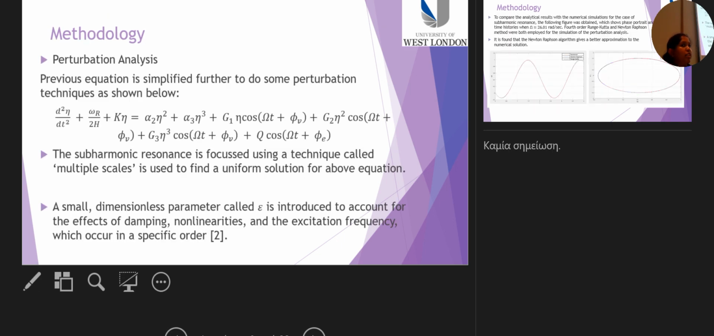The final equation on the previous slide was used for the perturbation analysis of the subharmonic resonance. We use a method called multiple scales to find the uniform solution for this equation. A small dimensionless parameter called epsilon is introduced, which accounts for the effects of damping, nonlinearities, and the excitation frequency, which occur in a specific order.